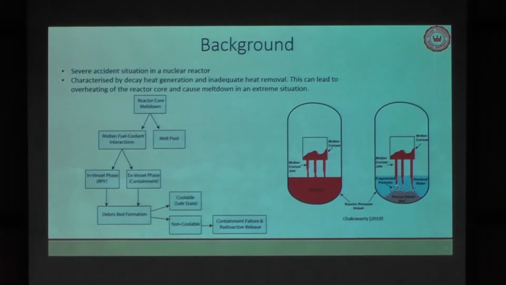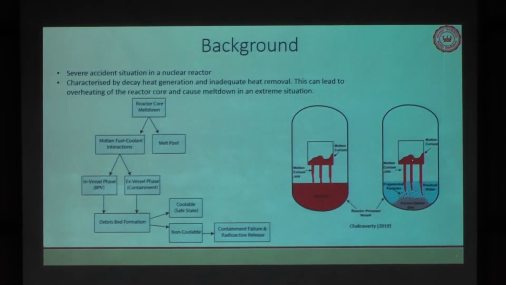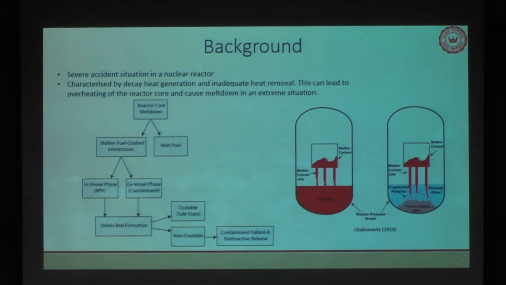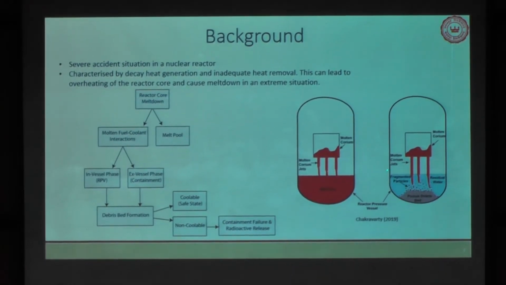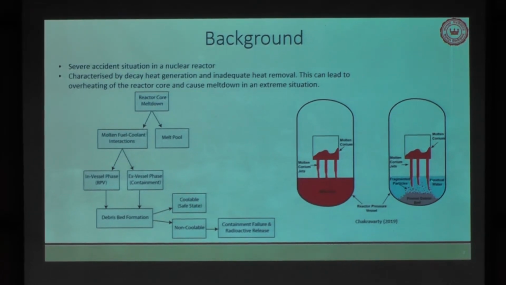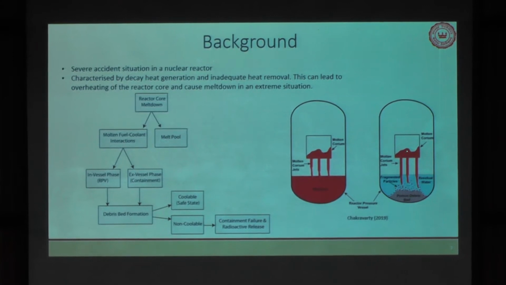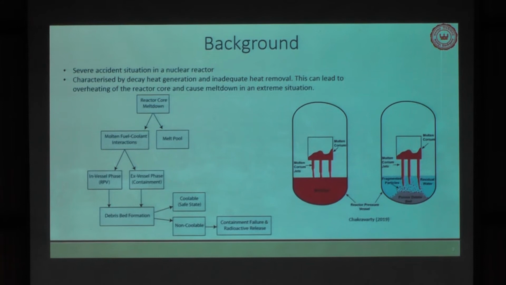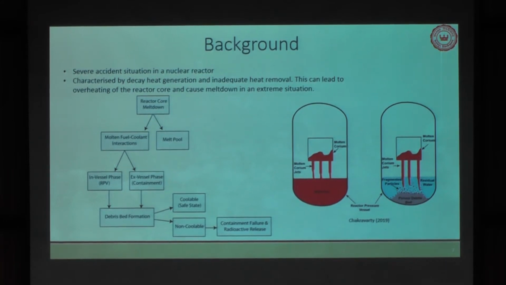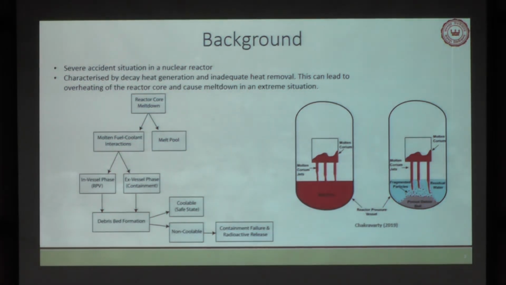So what happens here, the nuclear core is molten and comes down here, but when it comes in contact with the cooling fluid, say maybe water, the molten metal is fragmented into smaller pieces.